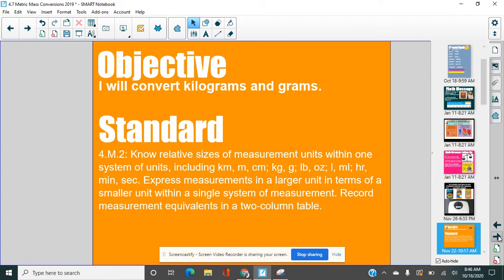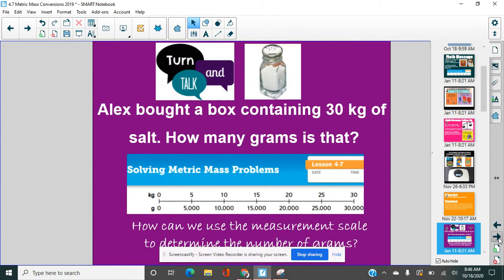So our goal here is to convert kilograms and grams. We've been in this measurement standard a lot recently, covering a lot of these topics. And now we're right here for kg and g, right? Kilograms is kg and grams is abbreviated with just a g. So let's take a look.